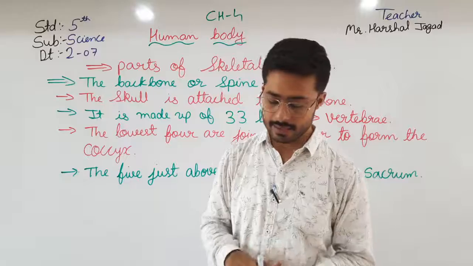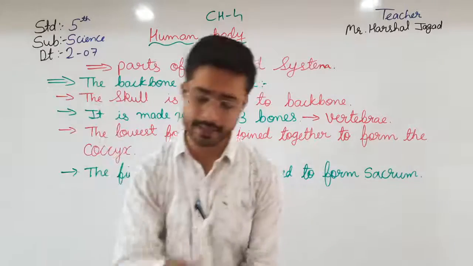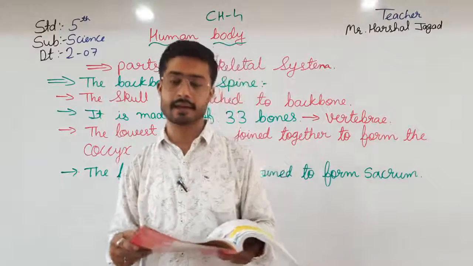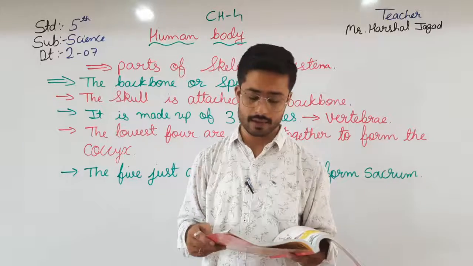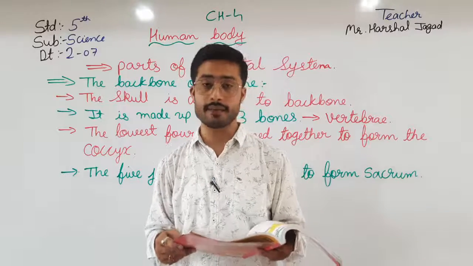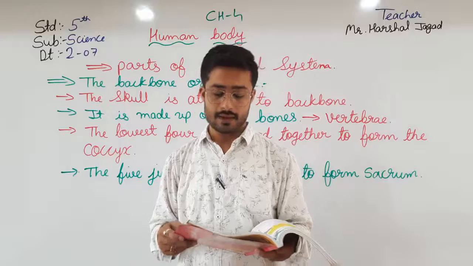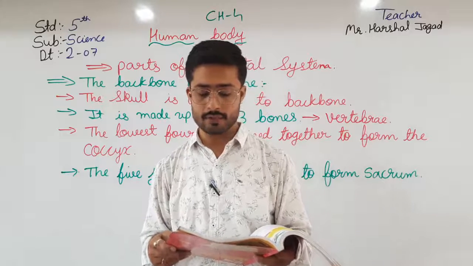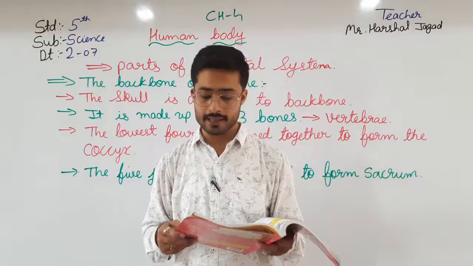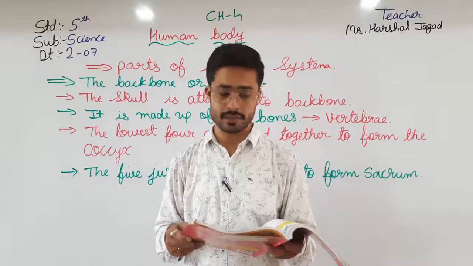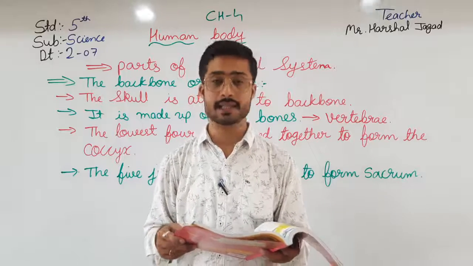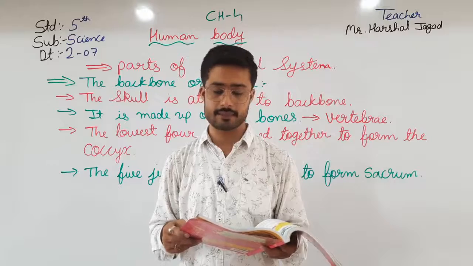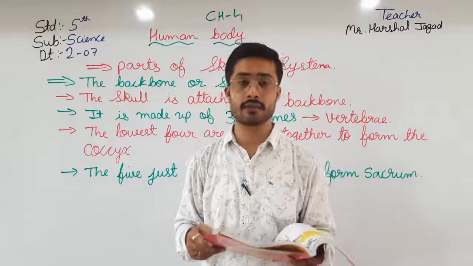Okay, students, I am just reading it again. The skull is attached to the backbone. The backbone or the spine is made up of 33 bones called vertebrae. The lowest four are joined together to form the coccyx, and the five just above are joined to form the sacrum. So they are sometimes taken as 26 vertebrae.